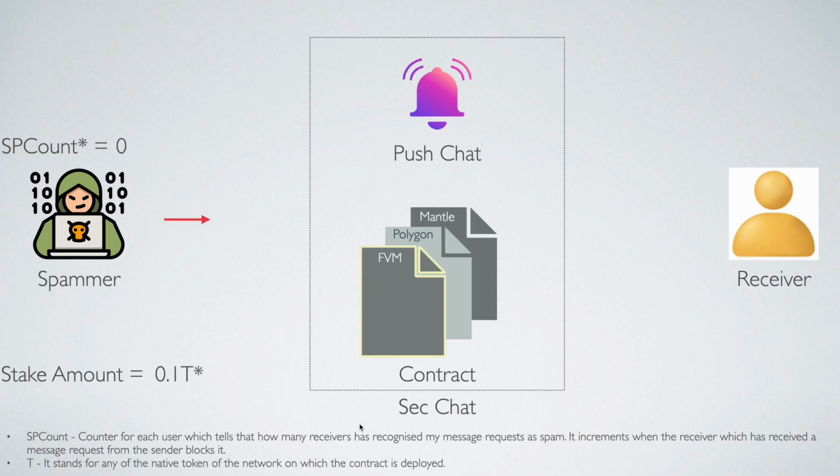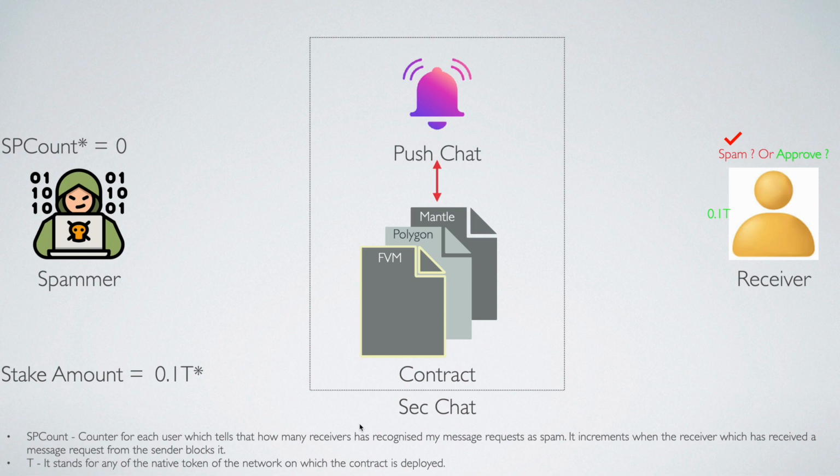The spammer stakes 0.1 T, it gets logged at the contract, and he gets access to send messages to the receiver. Now he writes the message to the receiver, which goes as a request. The receiver has two options: either mark it as spam or approve it. Let's suppose he declares it as spam. You can see the staked amount goes from the contract to the receiver. For a spam, the receiver gets rewarded.